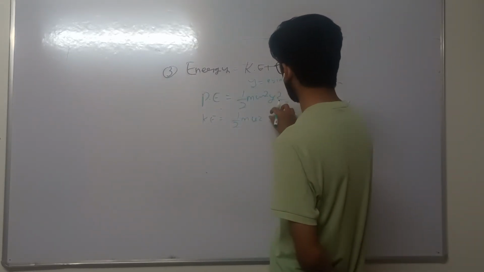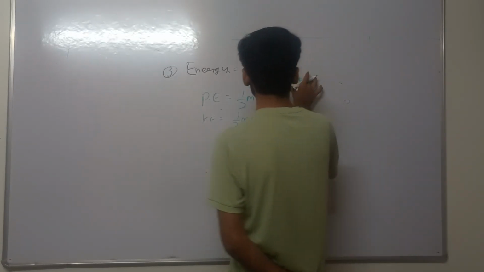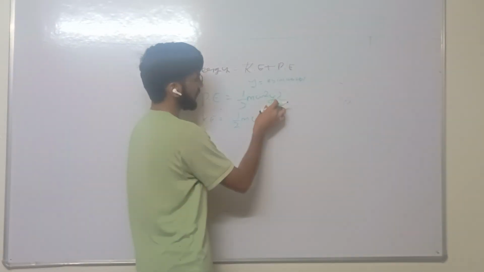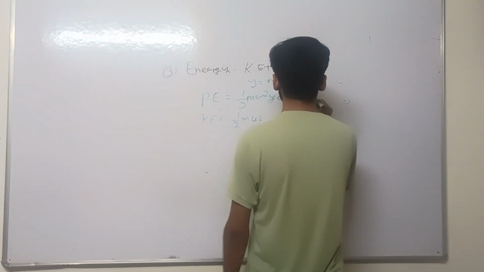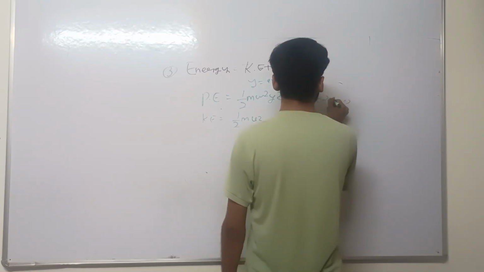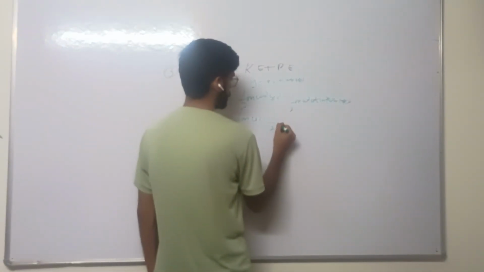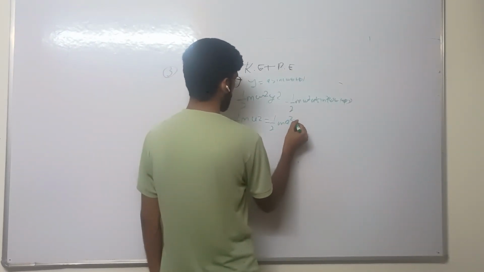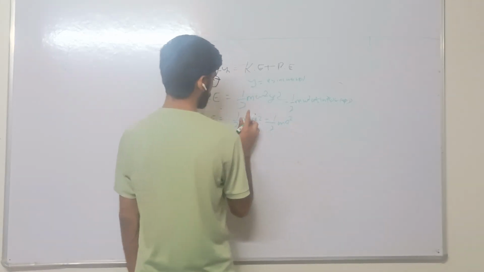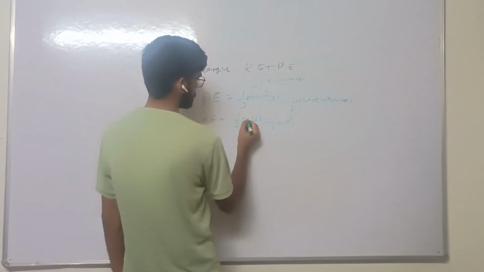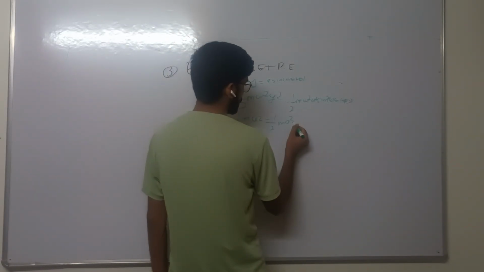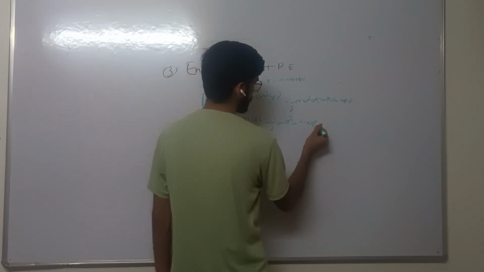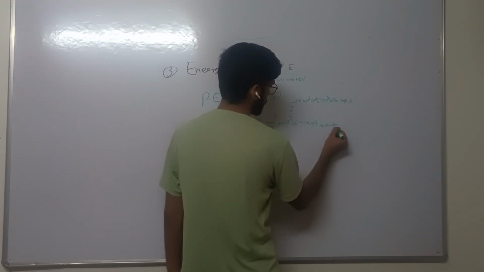If we put the value of y and v from these equations, after differentiating, we find that potential energy is 1 by 2 m omega square a square sin square(omega t plus phi), and kinetic energy is 1 by 2 m omega square a square cos square(omega t plus phi).